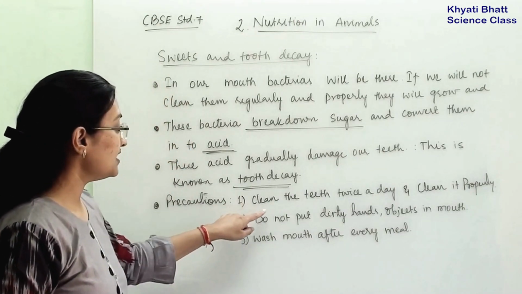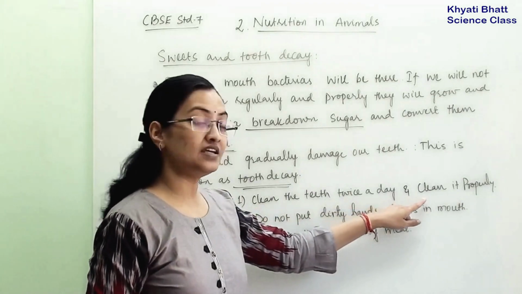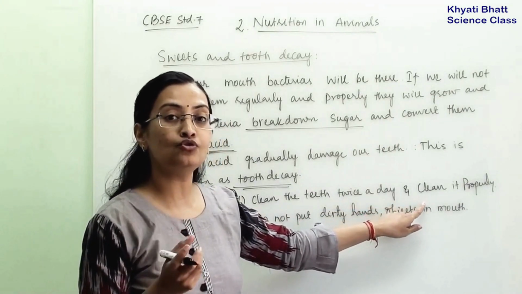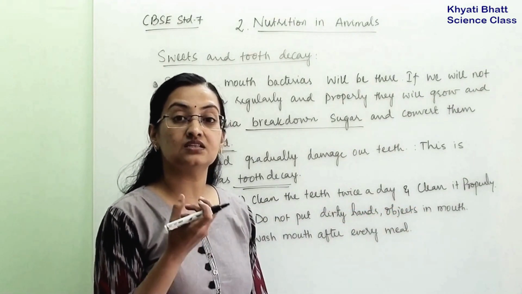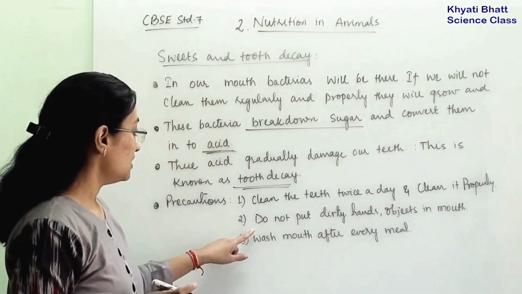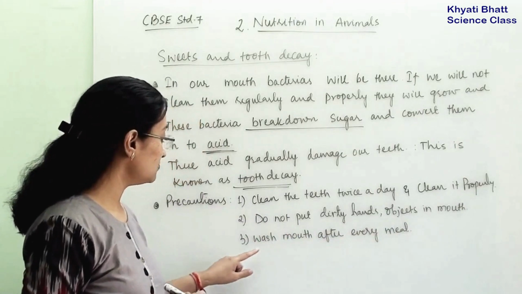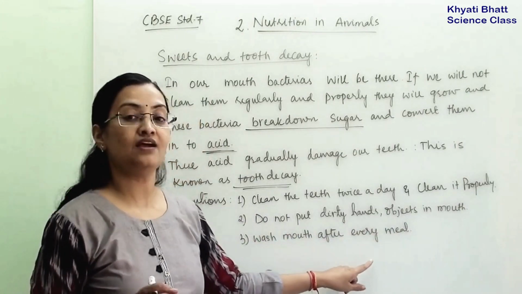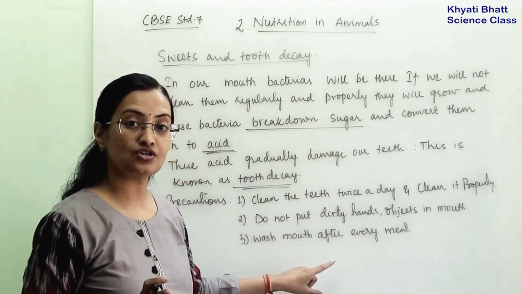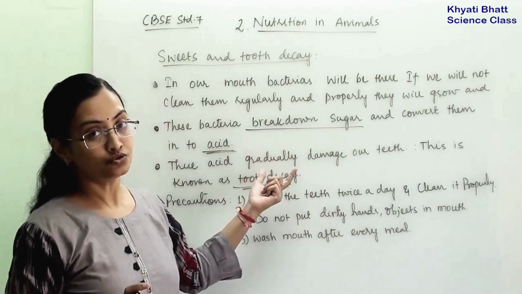So first, clean the teeth twice a day and clean them properly such that no food particles remain in the teeth after a meal. Second, do not put any dirty hands or objects in the mouth. Third, wash the mouth after every meal. So these are the precautions which we can take to prevent tooth decay.